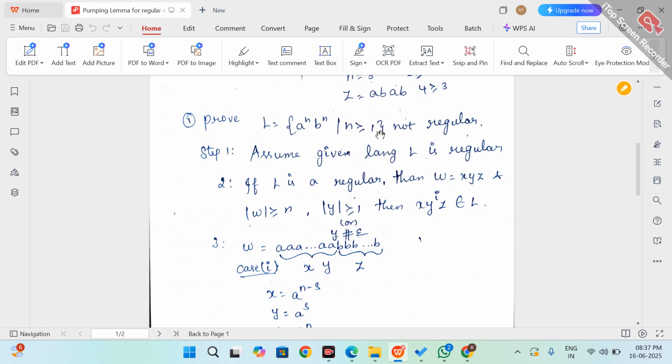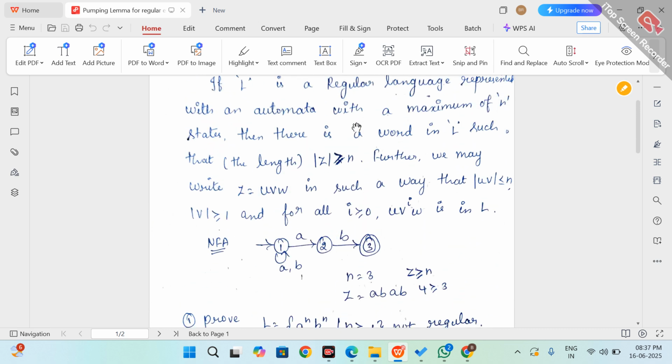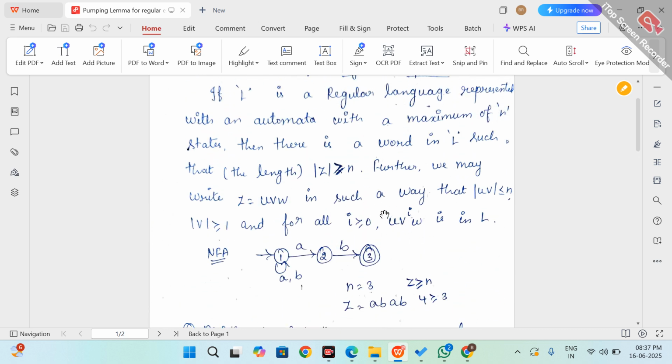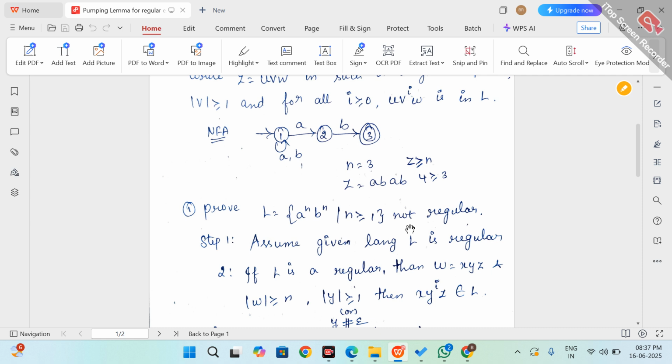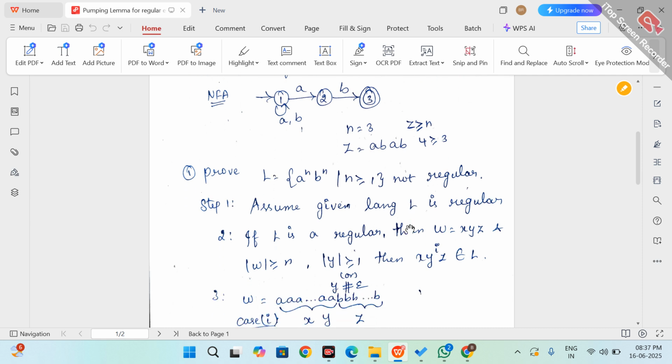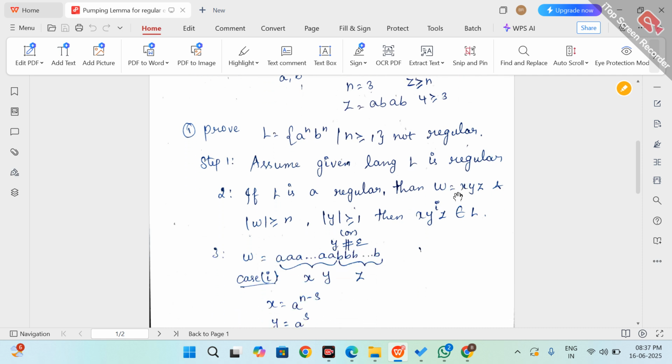In the second step, if L is regular, then for the above condition we have to take a word and split it into 3 parts, uvw. Here, instead of uvw, we are taking xyz, where the length of w is greater than or equal to n.